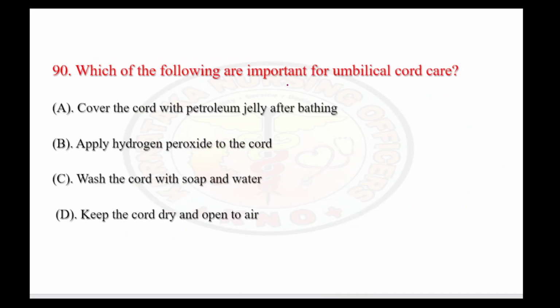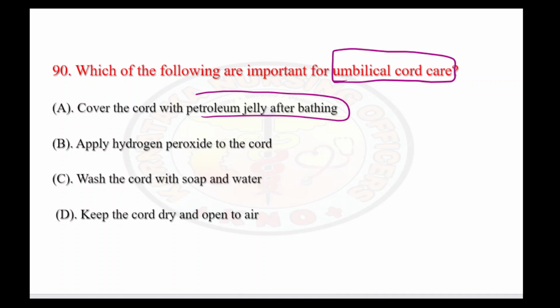Which of the following are important for umbilical cord care? So after the delivery, how to take care of the umbilical cord. Cover the cord with petroleum jelly after birth? So actually, once we clamp and cut the cord, it has to be in the open air. Okay, we can keep it dry, because after the seventh to 10th day, it will dry and the cord will fall down. So nothing to do with the cord.